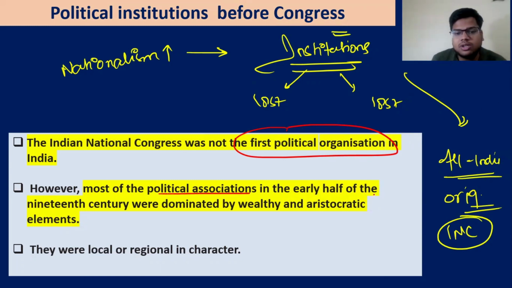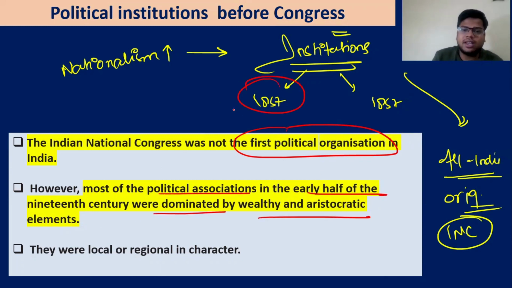The Indian National Congress was not the first political organization in India. However, most of the political associations in the early half of the century were dominated by the wealthy and the aristocratic element. Pre 1857, a lot of aristocrats and wealthy people used to dominate this.